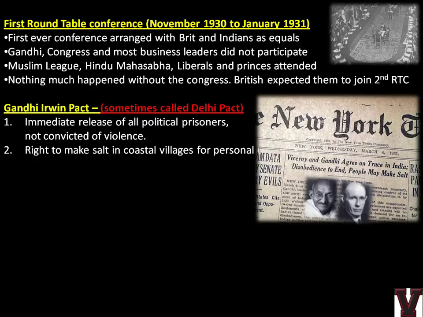Next, the right to make salt in coastal villages. So the salt satyagraha was a successful movement.